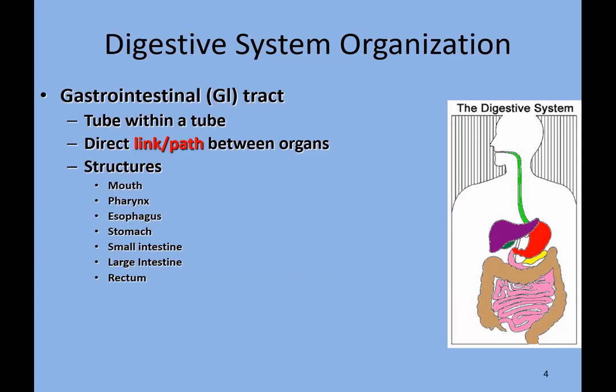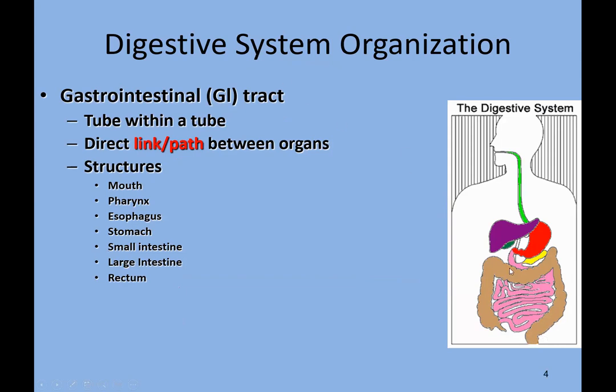Next, now we have the whole track of the digestive system. We can see that the digestive system starts from here, the mouth, then towards the pharynx. Over here is the pharynx, and then this is the esophagus, stomach, small intestine, large intestine, rectum.